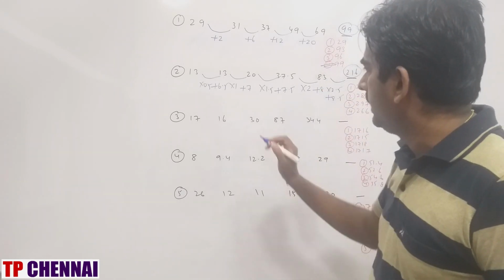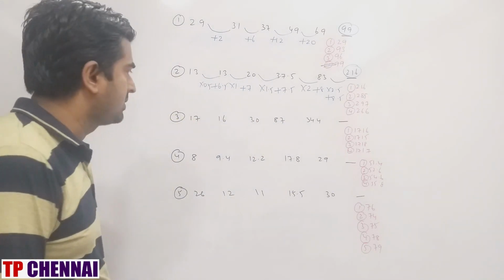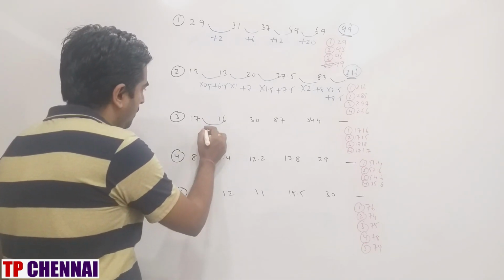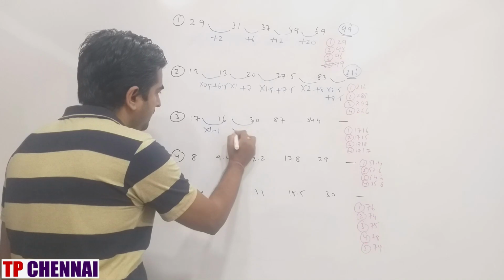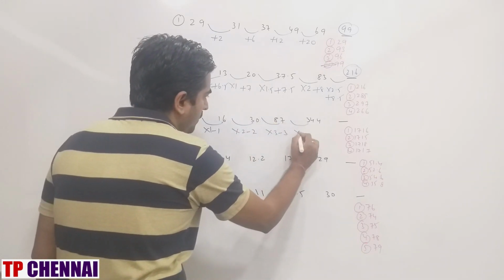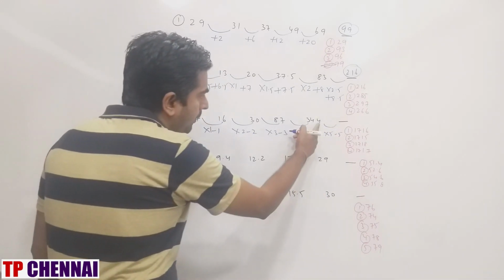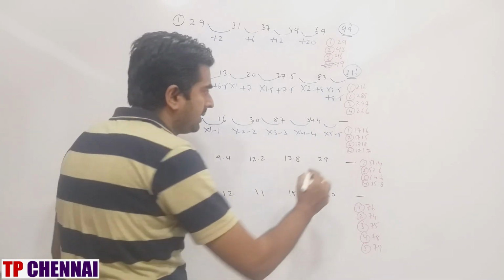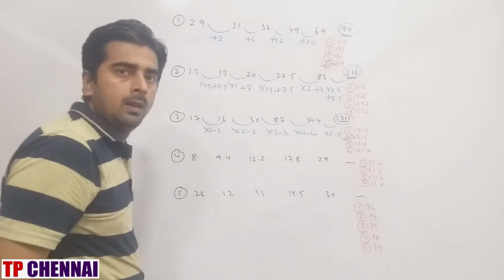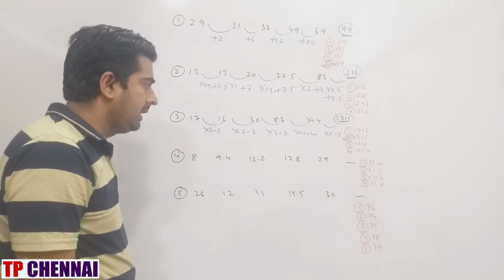Mind calculation. Next one, third one: 17, 16, 30, 87, 344, question mark. How much gap is there? This is into 1 minus 1, into 2 minus 2, into 3 minus 3, into 4 minus 4. So this will be into 5 minus 5. 344 into 5 is 1720, minus 5, and the answer ends with 5, which I have in only one option: 1715.